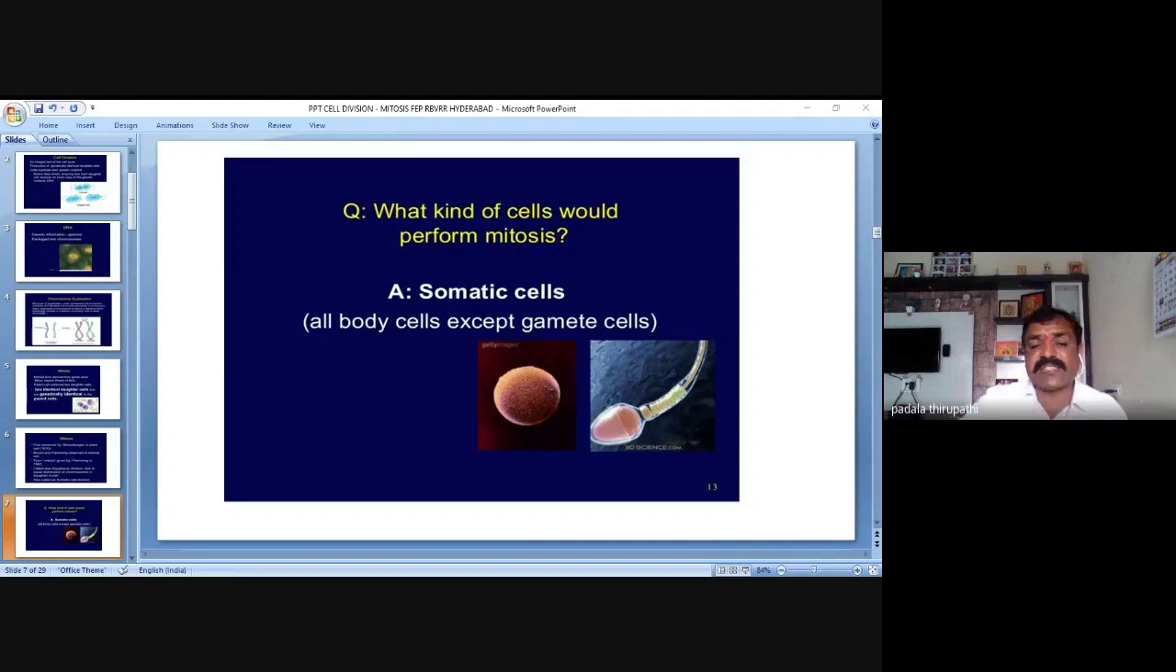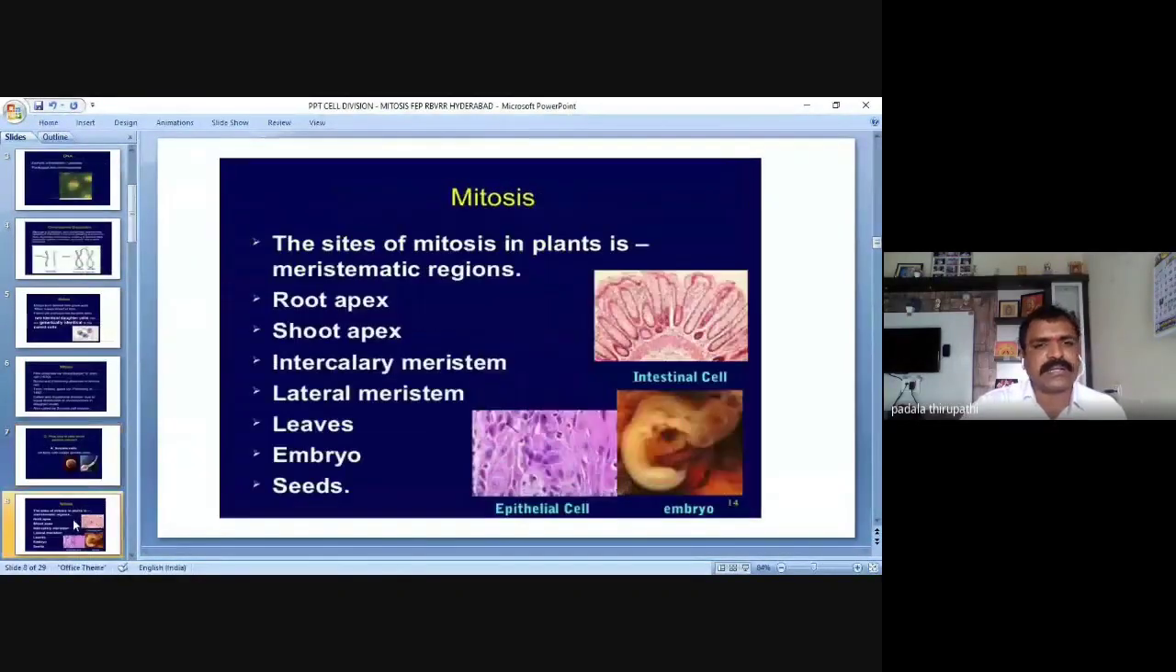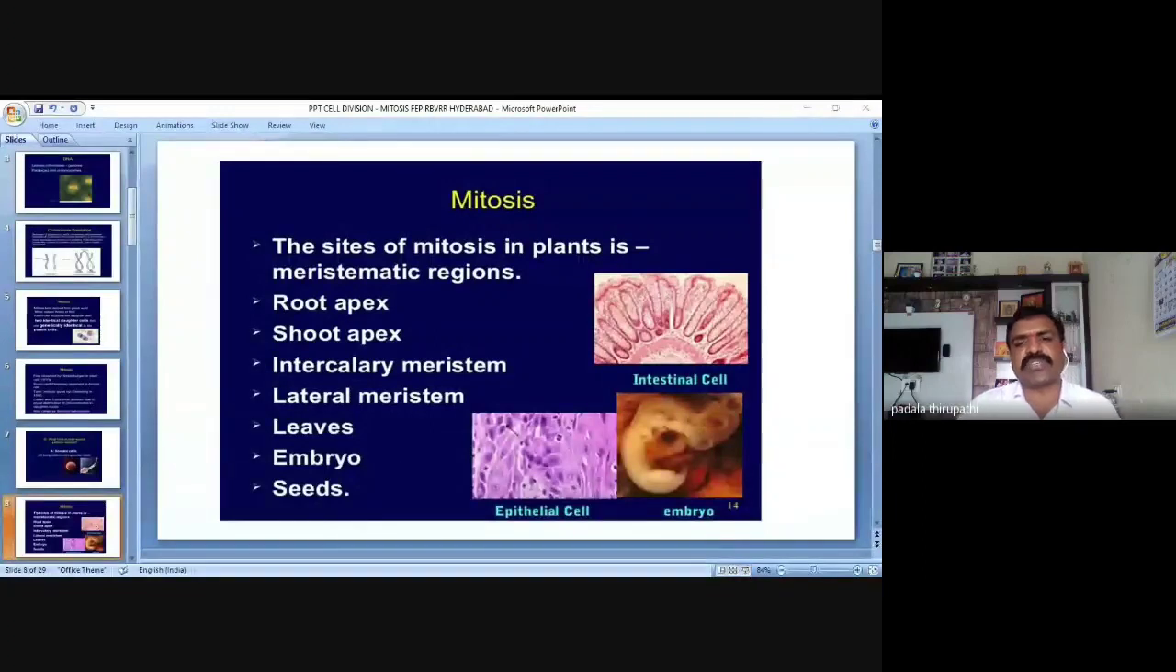Then what about plant cells? Except microspore mother cell and megaspore mother cell, all the remaining cells are going to perform mitotic cell division. Is it right? Yes, sir. Then in this slide, it shows some of the tissues or some of the cells of